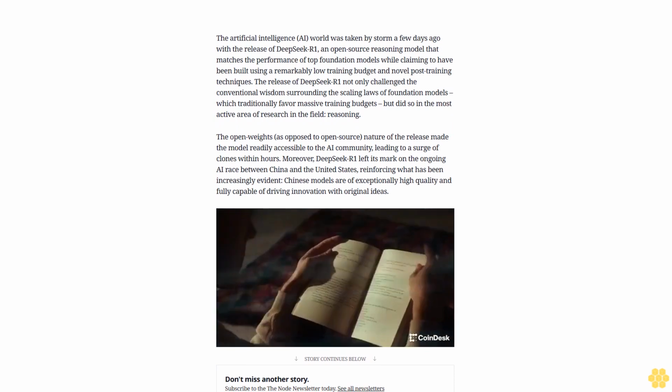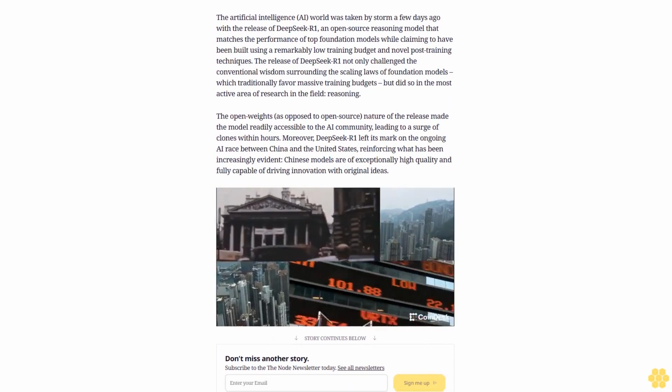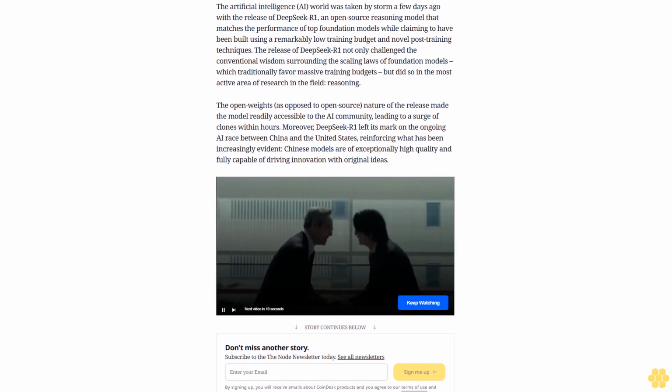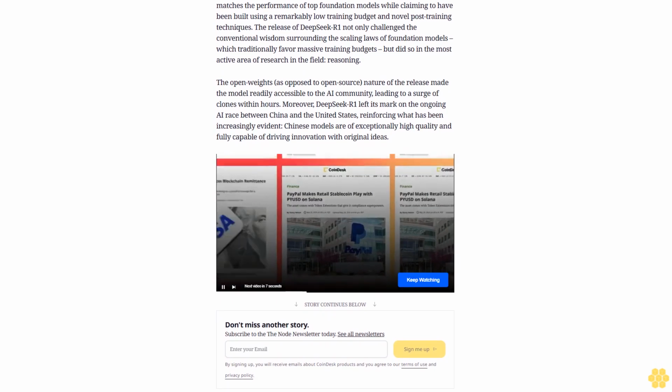Moreover, DeepSeek-R1 left its mark on the ongoing AI race between China and the United States, reinforcing what has been increasingly evident. Chinese models are of exceptionally high quality and fully capable of driving innovation with original ideas.